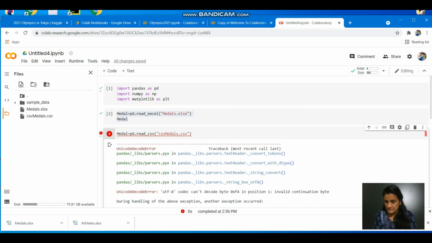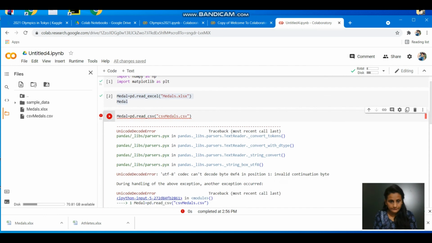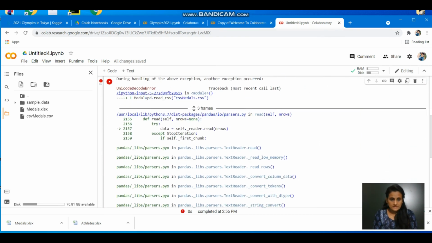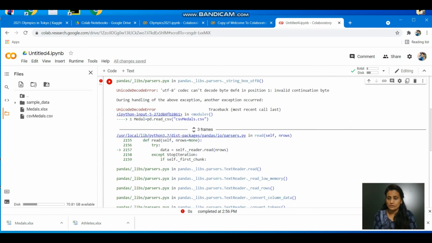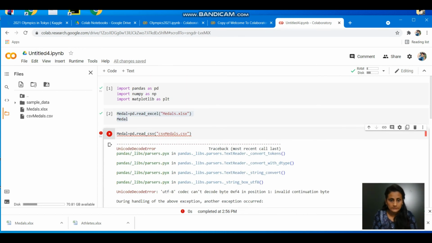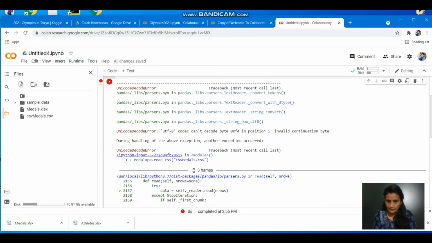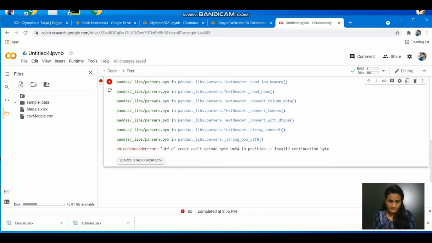What it says. It says that at the last, parsing means now it has a difficulty in reading the data. Okay, the codec can't decode byte in position 1. Fine. Okay. So you can do one thing. See, if you get any error like this, what you can do is you can go to Stack Overflow here. Search on Stack Overflow. This is going to give you the solution also online. So this is something very easy. What I have as the solution, I also searched it like that.